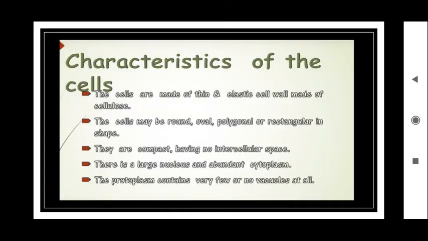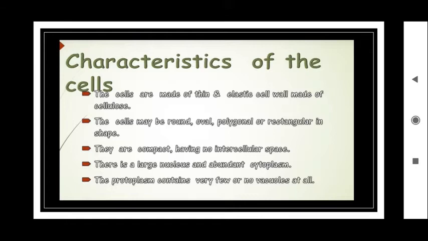So first let us study the characteristics of this meristematic tissue. This meristematic tissue consists of cells which are very thin and have a cell wall which is elastic and made up of cellulose. All the cell walls in plants are made up of cellulose. The cells may be round, oval, polygonal or rectangular in shape. They are also compact, having no intercellular spaces. Compact means very compact, small in size. I'll show you in the picture. The space between two cells is called intercellular space.